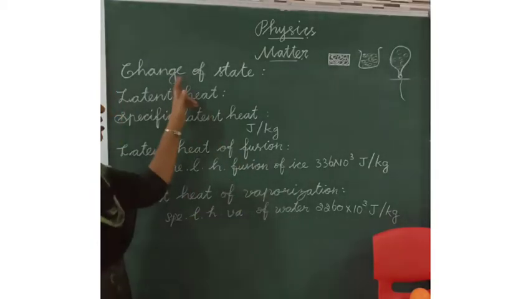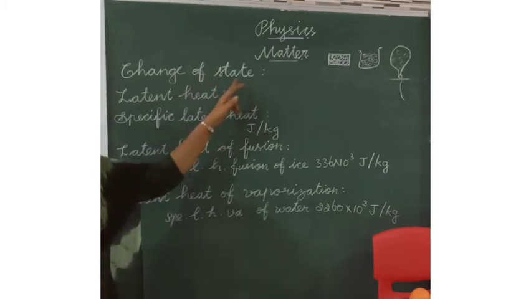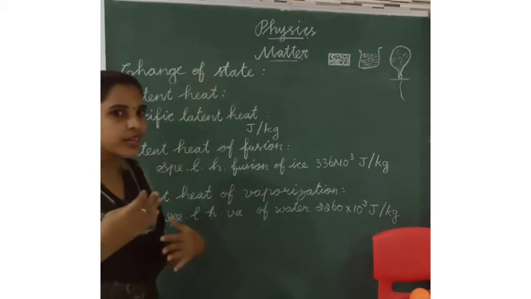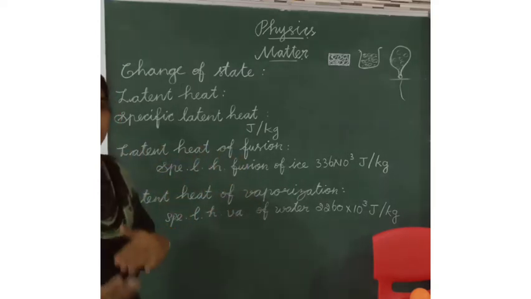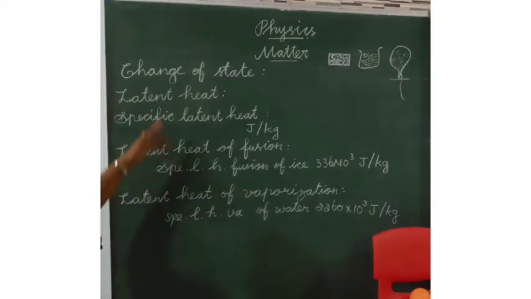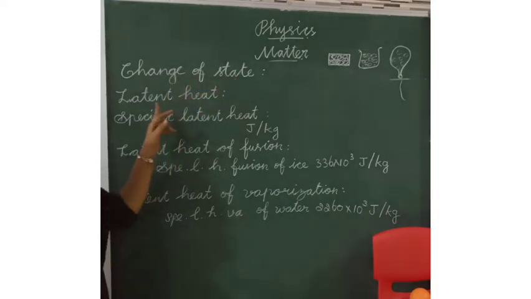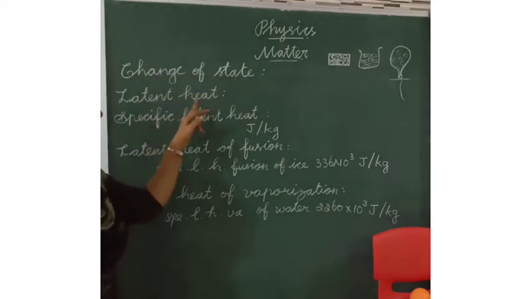Next one is change of state. Already we learned last year how one state of matter changes into another state of matter. What is the meaning of latent heat?